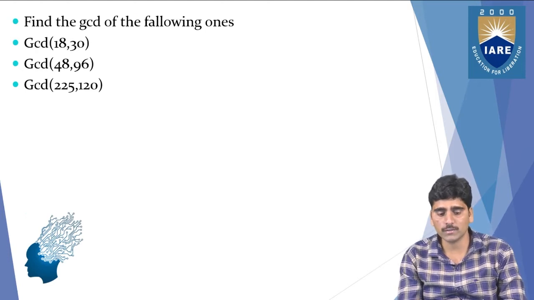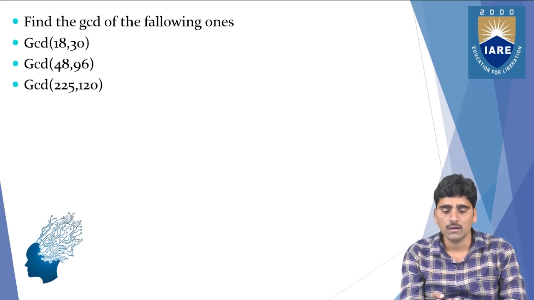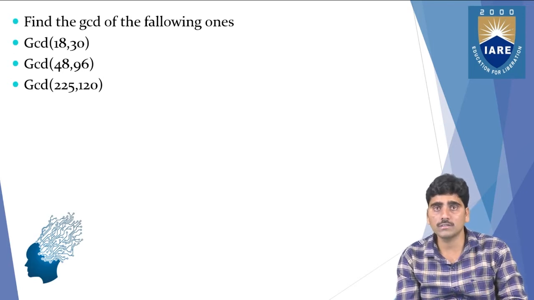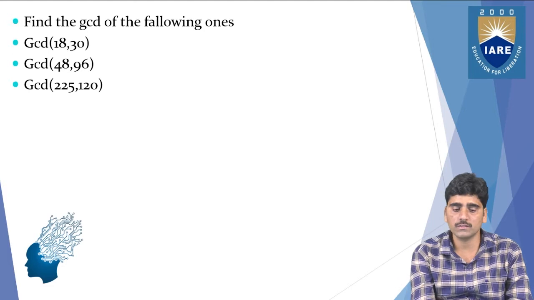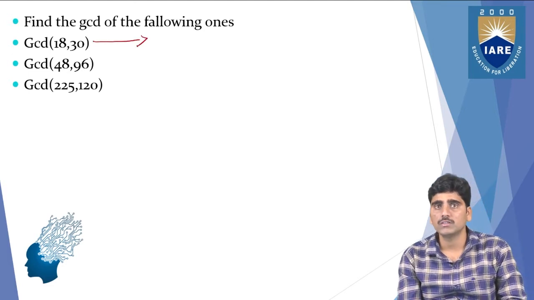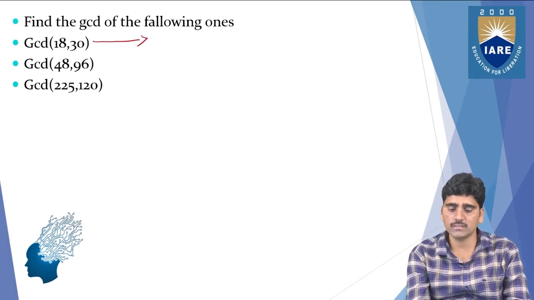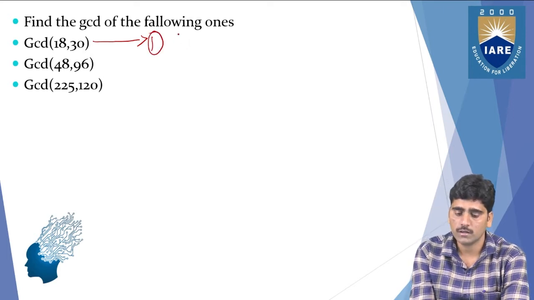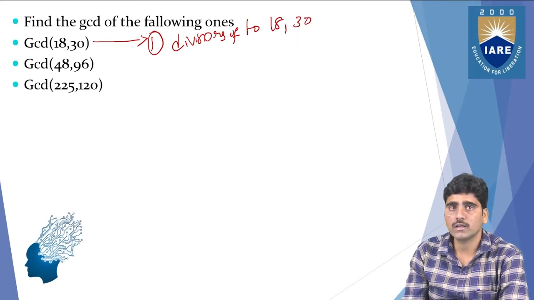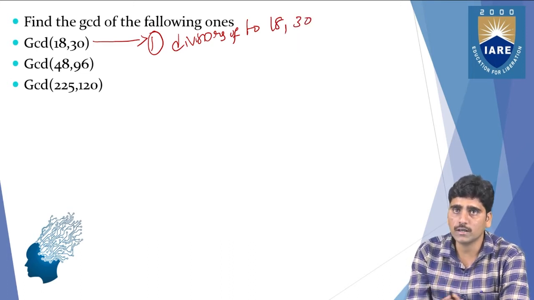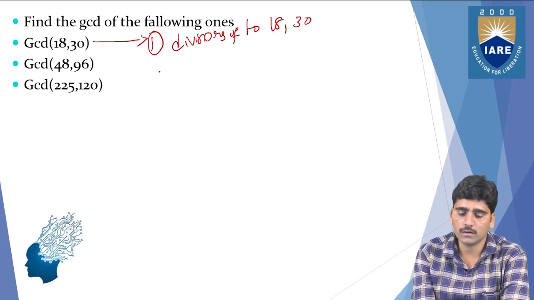GCD of 18, 30, GCD of 48, 96, and GCD of 225, 120. So how are we going to find the GCD of these numbers? First, GCD of 18, 30. The first step is that we need to find the divisors of both 18 and 30. So write it this way.